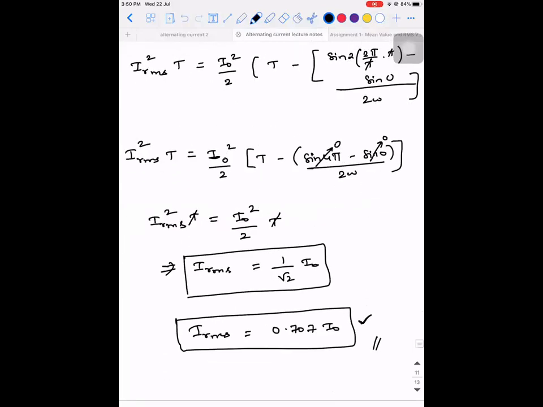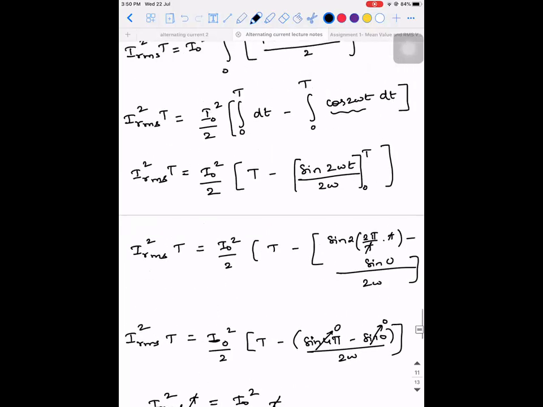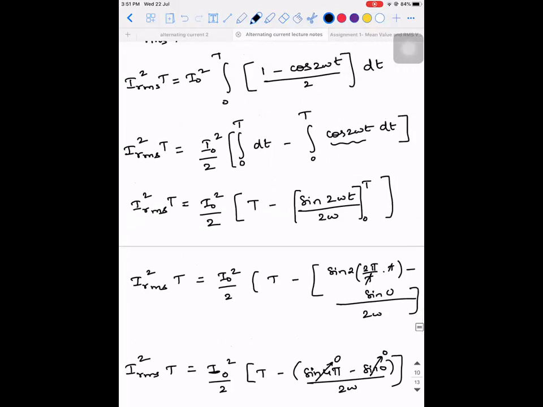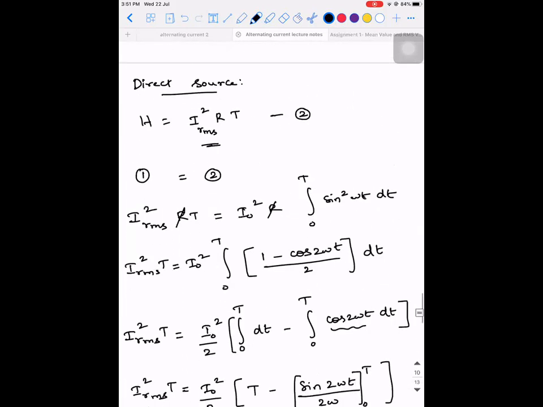IRMS is equal to 0.707 times I naught. Yes, sir. Sir, can you scroll? This step. Okay. Could you scroll up a little more, up to the direct source? Here? Yeah, thank you.